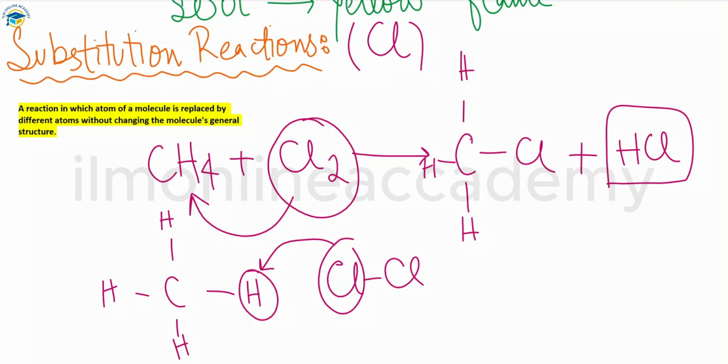You can take any member of the alkane family instead of methane. You can choose ethane, propane, butane, any one, and the reaction will be just like that. We have one substituted product, and the other is hydrochloric acid, or you can say hydrogen chloride gas, that is released. Apart from these, we have one more, which is the photochemical reactions. These are also basically included in the substitution reactions.